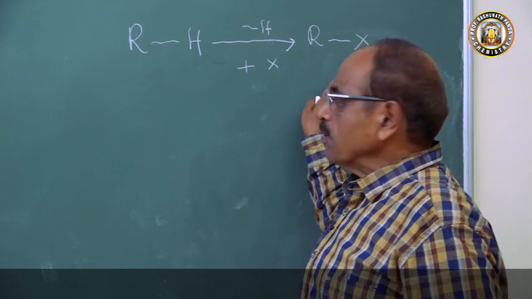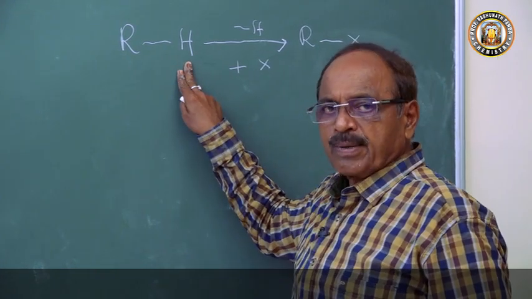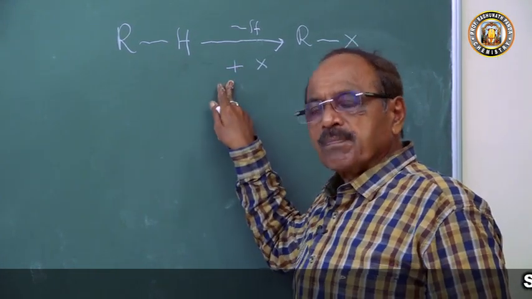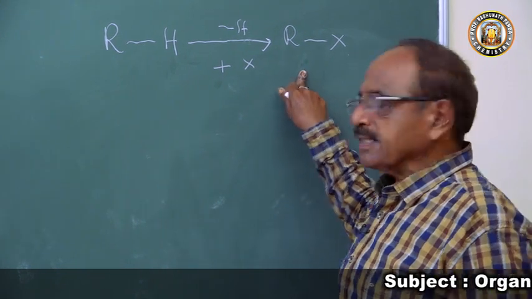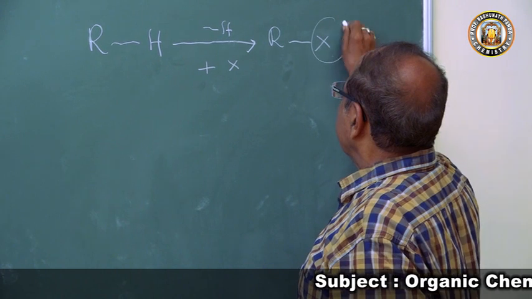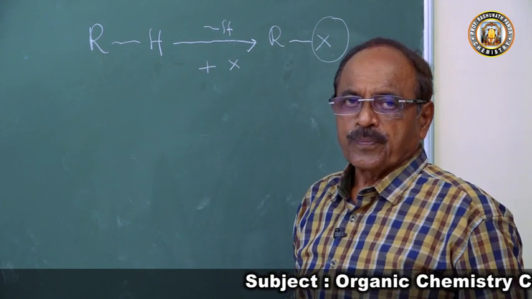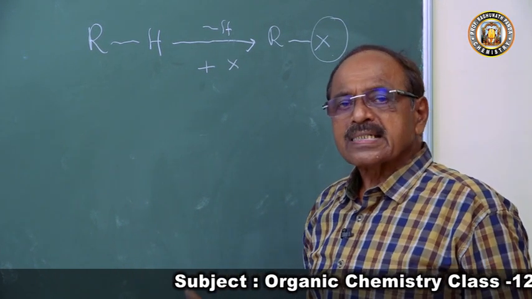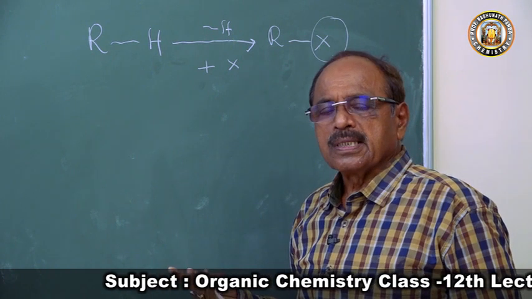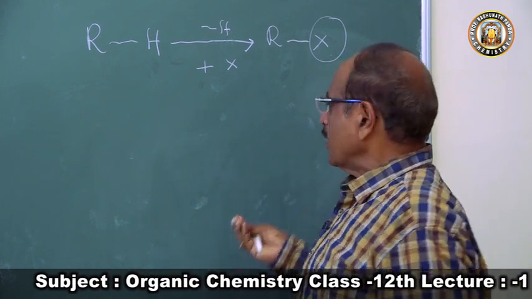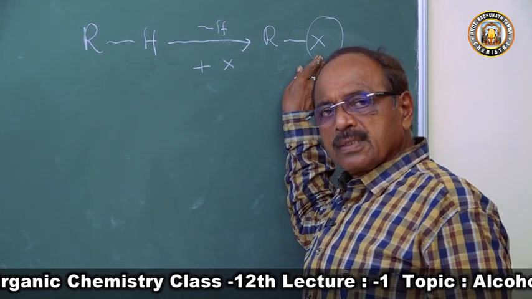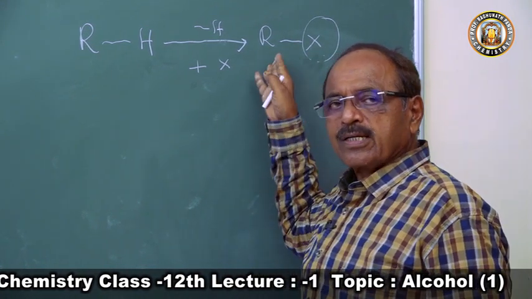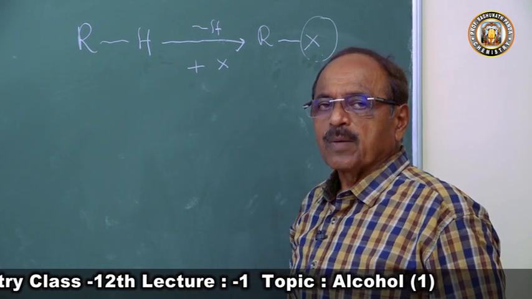All organic compounds are derivatives of hydrocarbon. An organic compound is named after the functional group. The properties of the organic compound are a function of the functional group. Depending upon the functional group, an organic compound exhibits its properties.